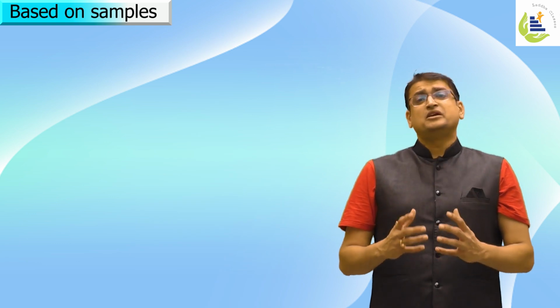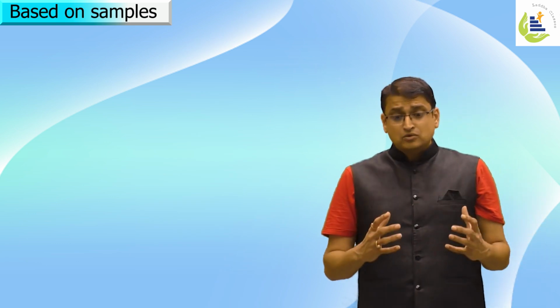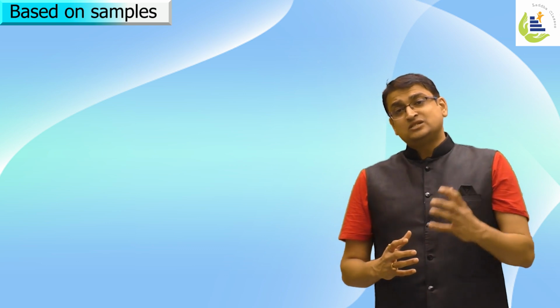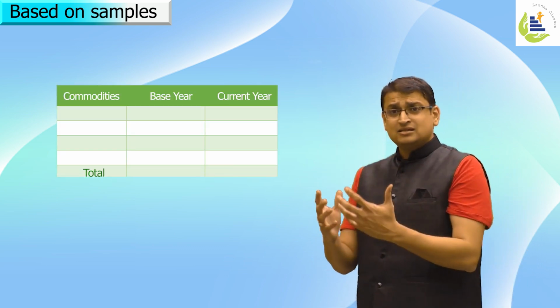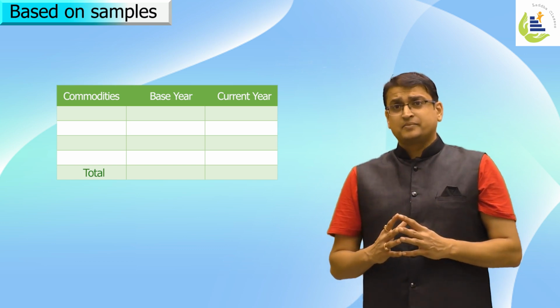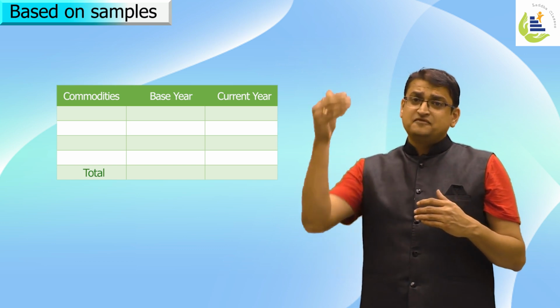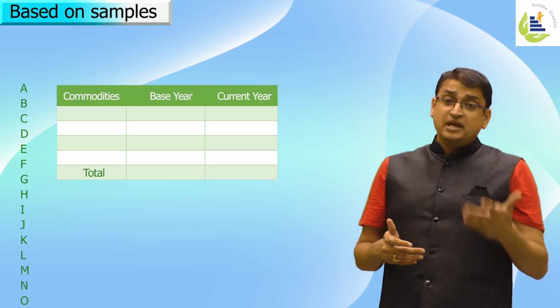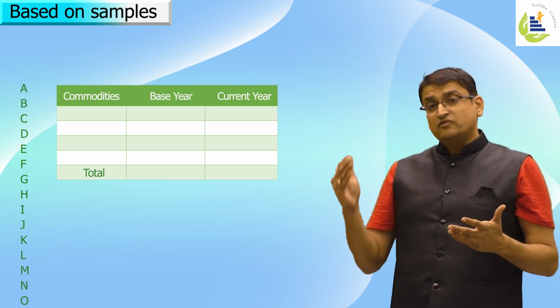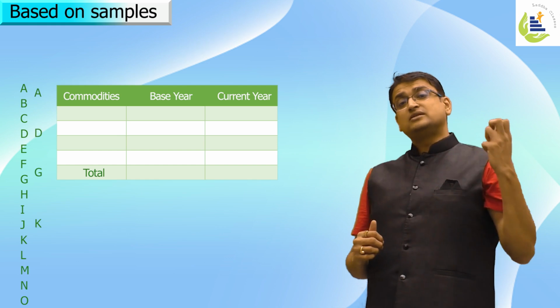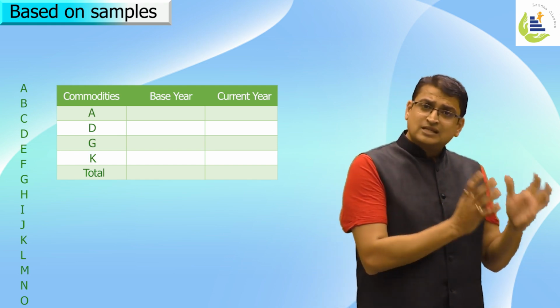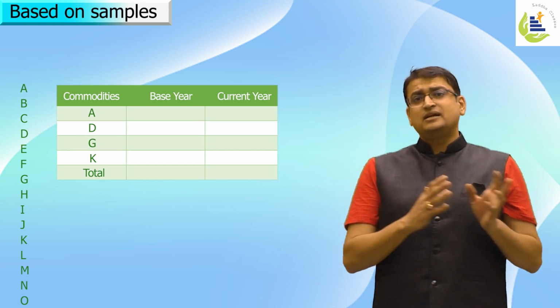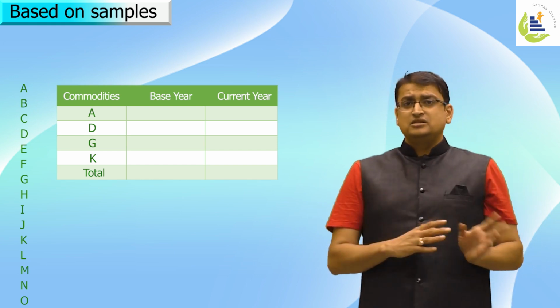I'll explain it in greater detail. How is the index number based on samples? Let's say I want to create an index number for a specific study. For that study, let's say there are 15 parameters. Many times we don't consider all 15 parameters. We try to take some samples out of it, and whatever changes are happening in those samples, we try to represent that the index number has changed this much.